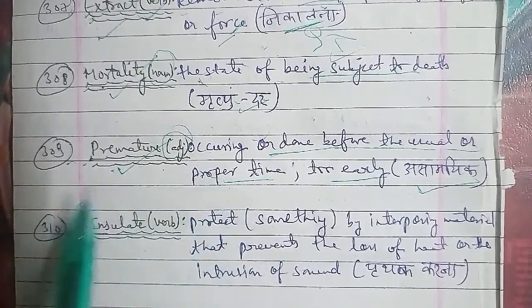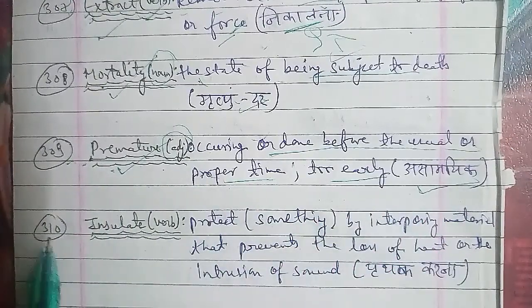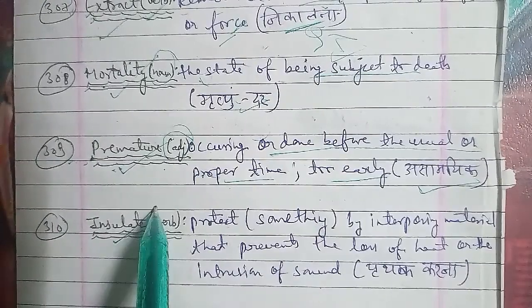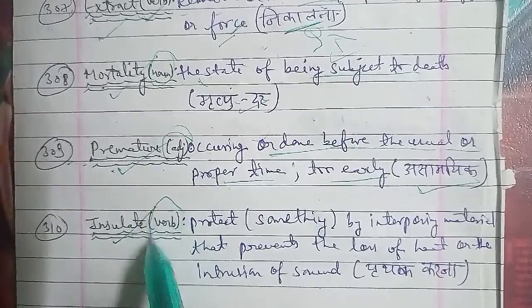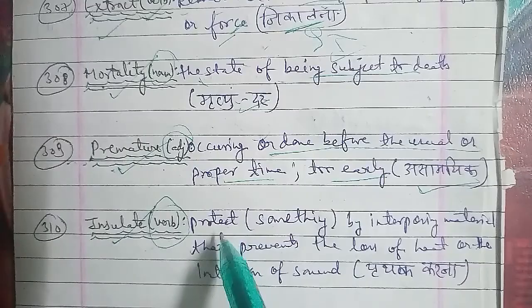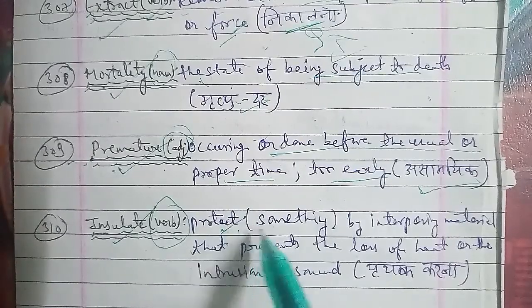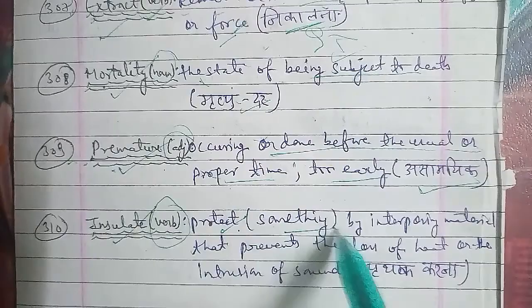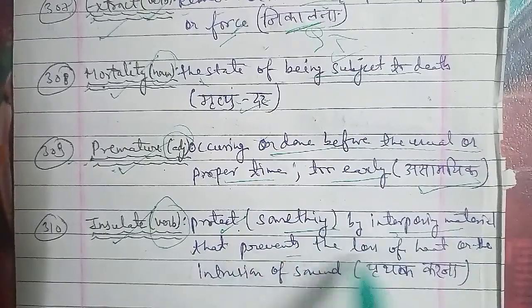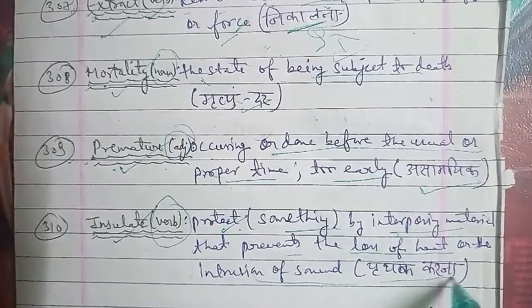Now moving on with the next word, 311, and the word is erratic. Erratic is used as an adjective, and the meaning of erratic is unpredictable, that you cannot predict anything. You are not predicting that thing, and that could happen, and that is unpredictable. In place of unpredictable, as well as inconsistent, you can use the word erratic there. In Hindi, erratic directly means अनियमित होना.